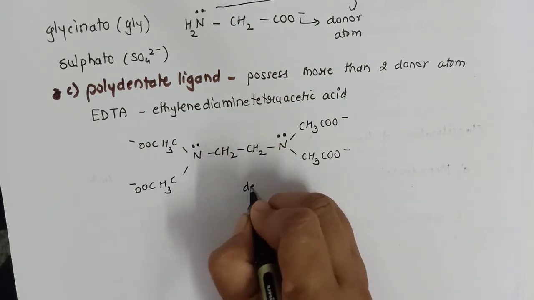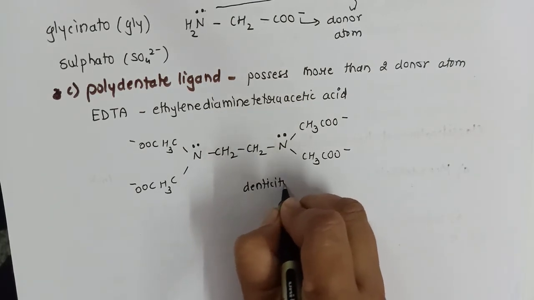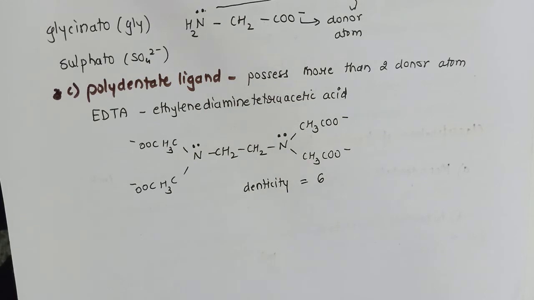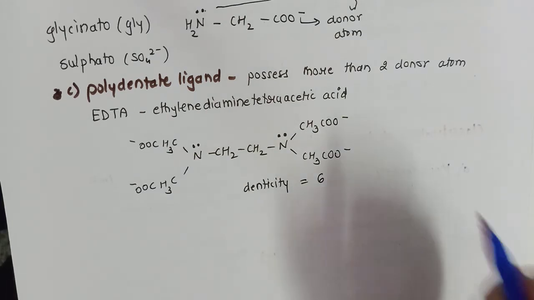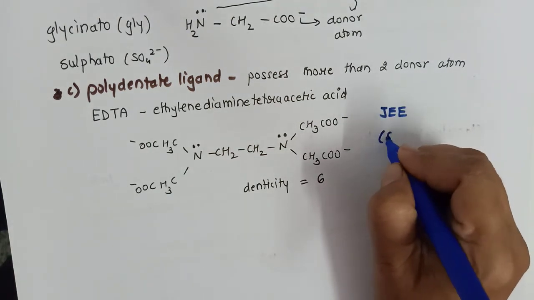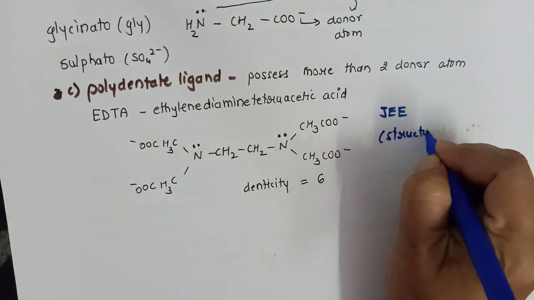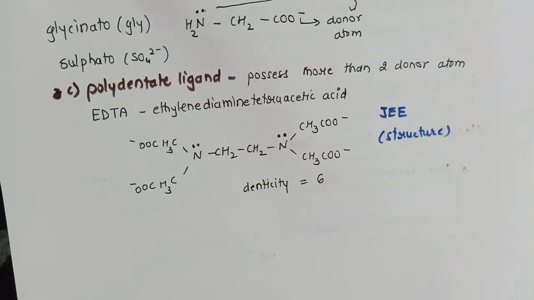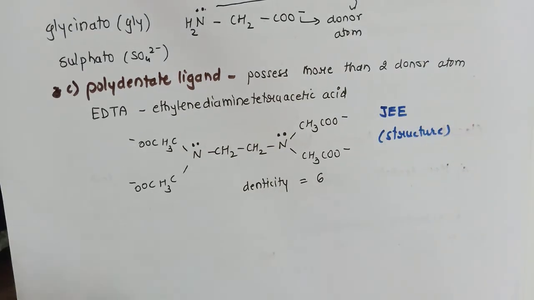So I will say the denticity of EDTA is 6. Now this question was asked in your JEE, about the structure. So if you know the structure of ethane 1,2-diamine, you can easily write the structure of EDTA.